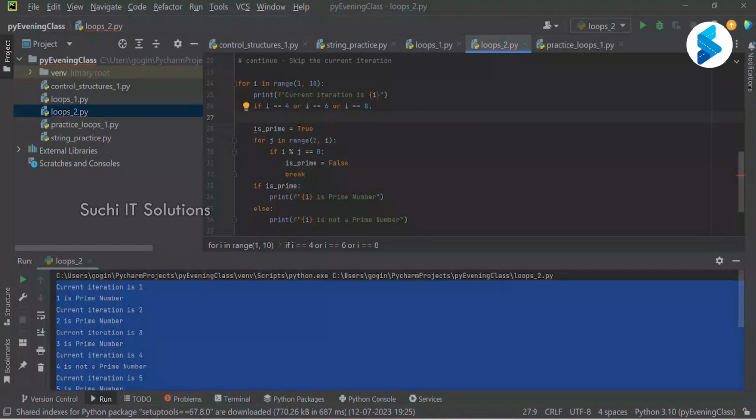I just don't want to check whether it is a prime or not. Meaning, I don't want to execute the set of statements if I is 4, 6, or 8.